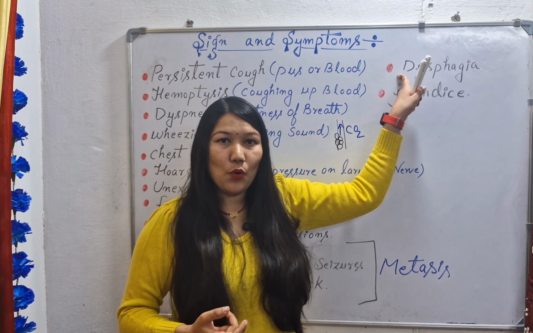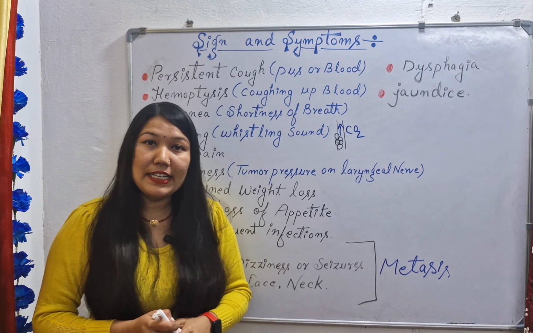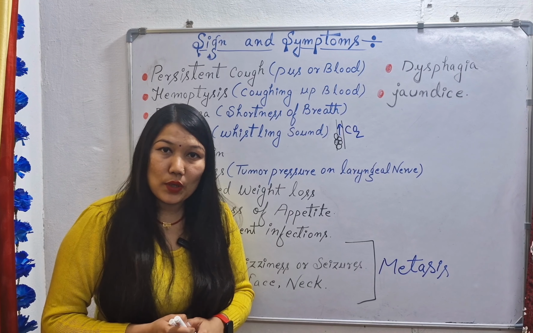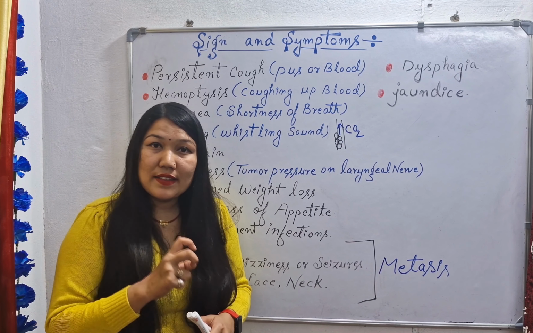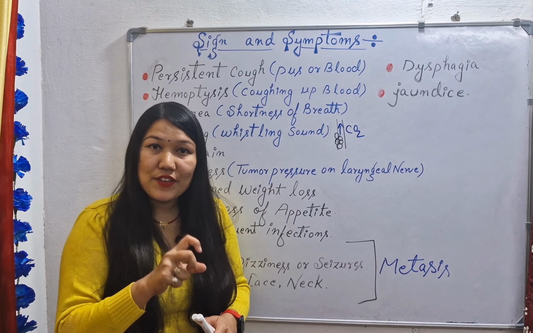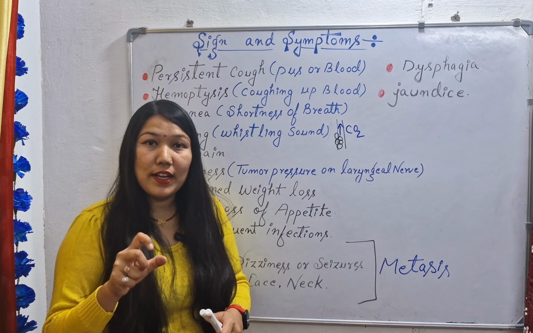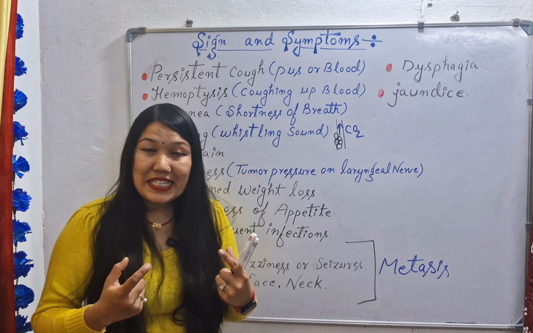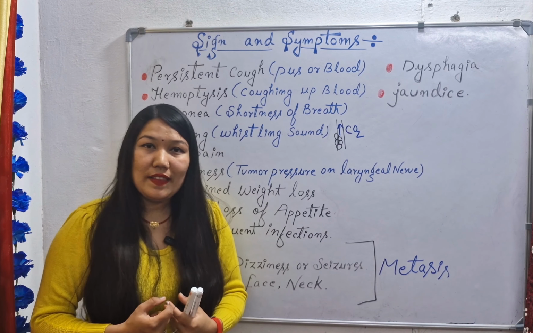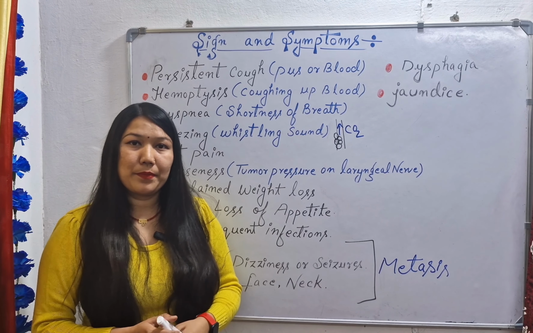Next we have dysphagia. Dysphagia means there will be difficulty in swallowing food. If the tumor is in the center of our chest and it has pressed on our esophagus, then there will be difficulty in swallowing food, that is called dysphagia. Jaundice can be seen in the patient, meaning there can be yellowishness of the eyes and skin. Why is there yellowness in the eyes and skin? Because the cancer has spread to our liver also.